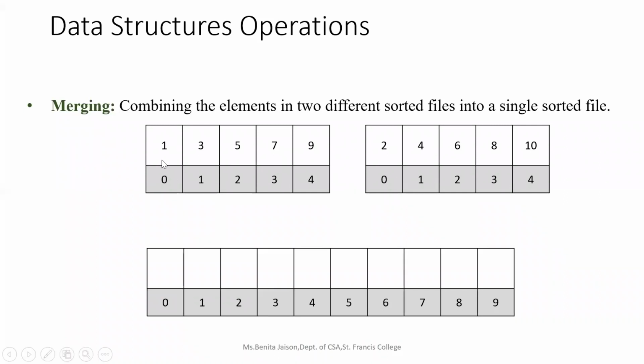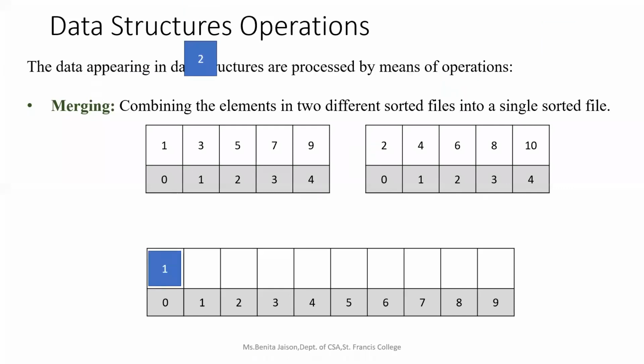In the first array, I have elements 1, 3, 5, 7, 9. In the second array, I have the elements 2, 4, 6, 8, 10. Now I am going to merge or combine the elements of these two sorted files into a single sorted file. So how will we be merging?